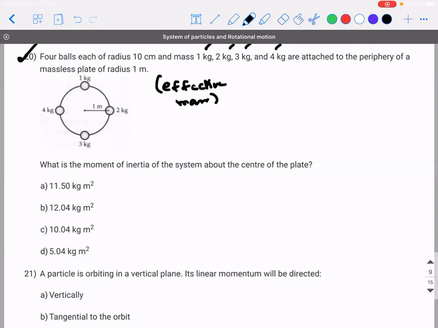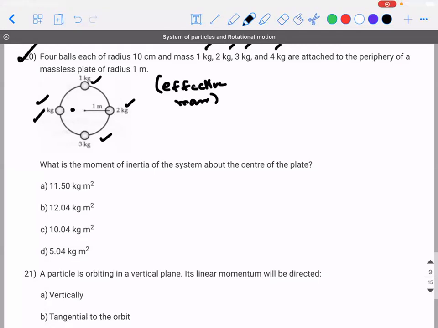In a similar way, how will you find the effective mass of all these? We don't know. So you are finding the center, let's say the center of gravity is somewhere over here. I'm able to understand because 4 kilogram is heavier, so I am assuming the center of gravity will be closer to the 4 kilogram mass. Okay, you got the distance, but you don't know how much mass you're supposed to replace with. Subhajit, I hope you're able to understand what I'm trying to say. Yes, then you will be able to apply the formula mr square because you're converting a sphere into a point mass. That's a good thought process, but unfortunately it will not work here.